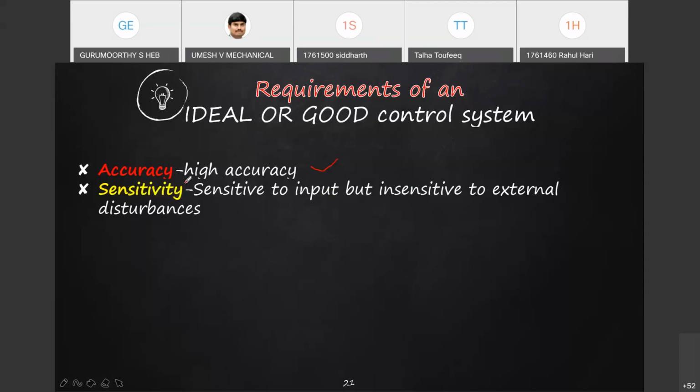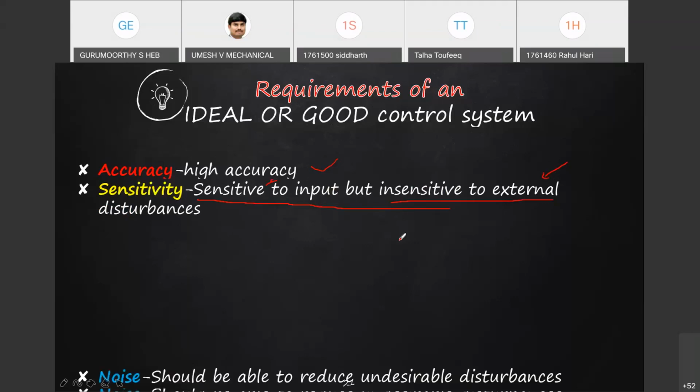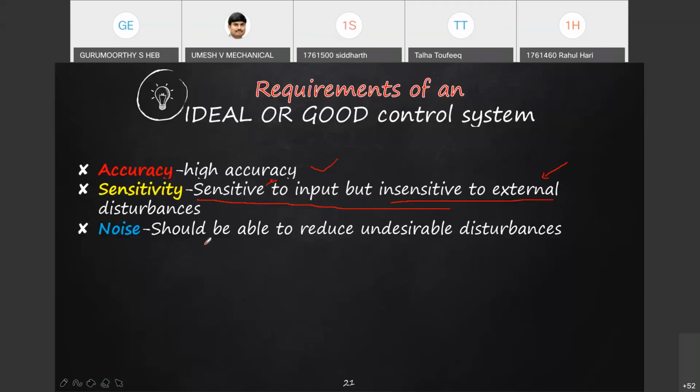The teacher is telling you, that is your input, and what is happening outside you is noise. A good control system should not be sensitive to that. You should be able to negate, reduce, decrease the undesirable disturbances.